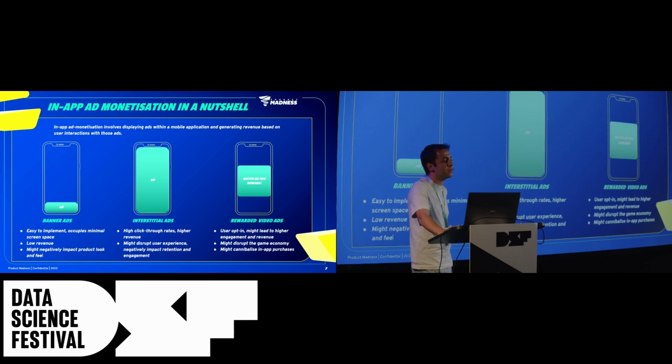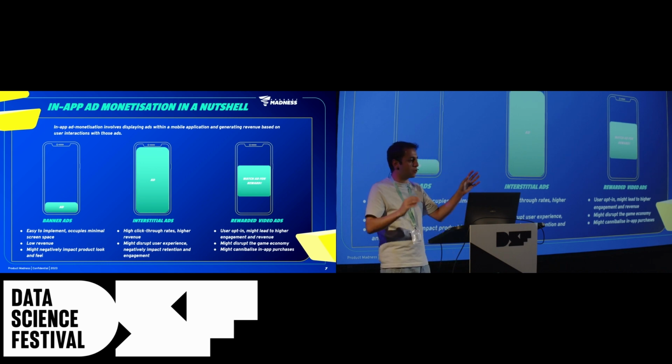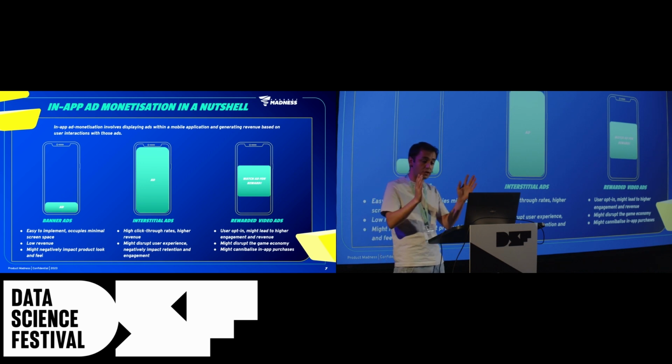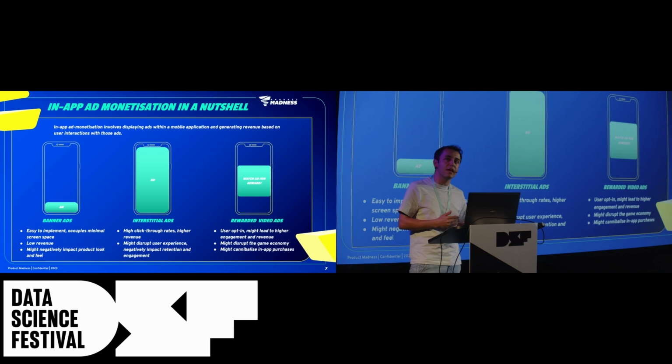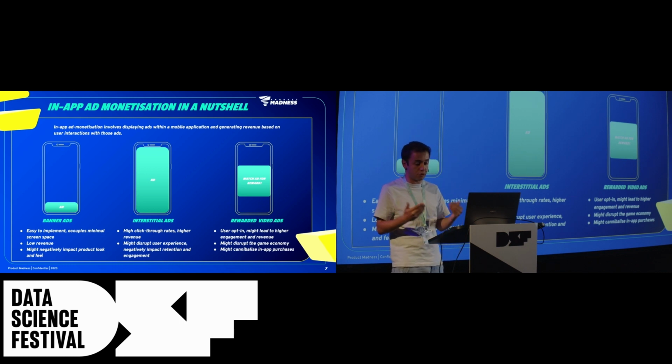So there are several ad types that we can utilize. The list I am presenting here is not exhaustive, but these are mainly the prominent ones. The first one I'm going to briefly talk about is banner ads, which is basically a rectangular graphic display that stretches across either the top, bottom, or some corner of the app so that the player can still play the game and also see the ad, or basically click on the ad, go to the App Store, or download the other publisher's app as well.